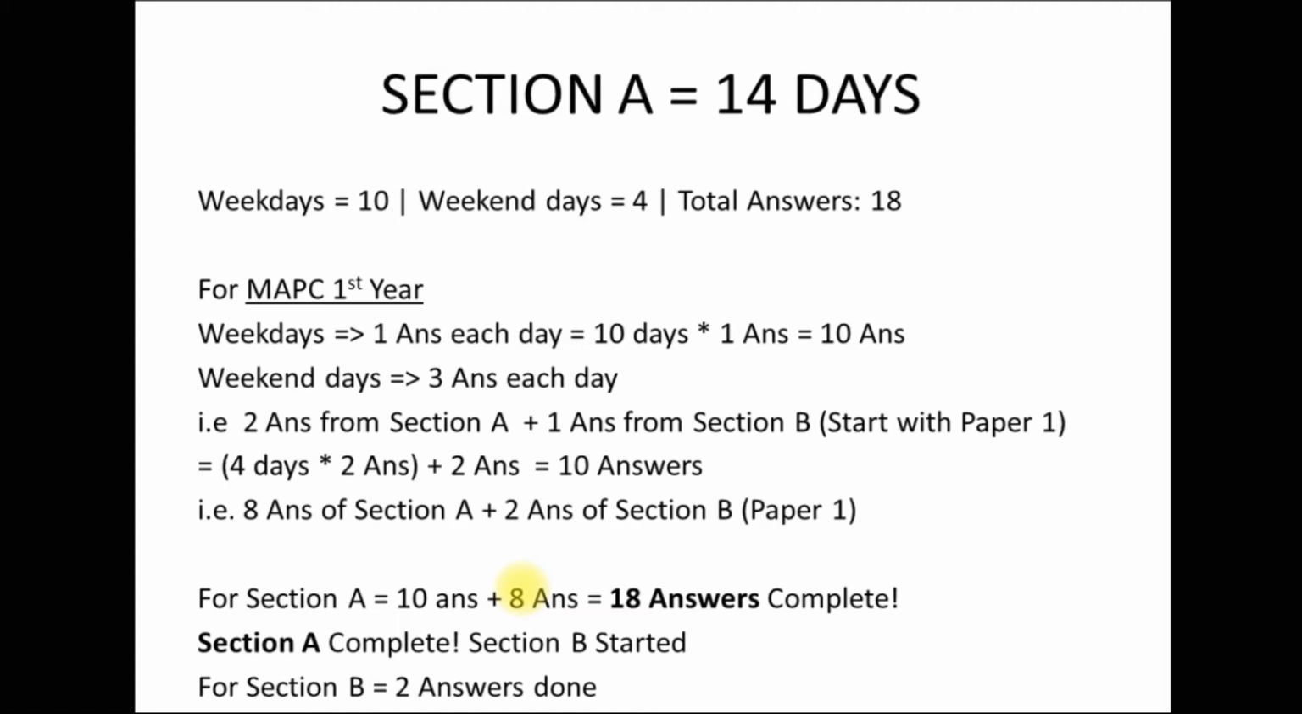No. So 2 answers from section A and 1 answer from section B. So 2 answers per day on weekends, that is 4 days into 2 answers, plus 2 answers is equal to 10 answers total. So total how? 8 answers of section A plus 2 answers of section B. Now I'm telling you to start section B over here. When you are utilizing the weekend, it will be helpful in the future. Now let's see how we move forward. For section A, 10 answers plus 8 answers is equal to 18 answers complete. That means your section A is complete here and you have already started with section B.